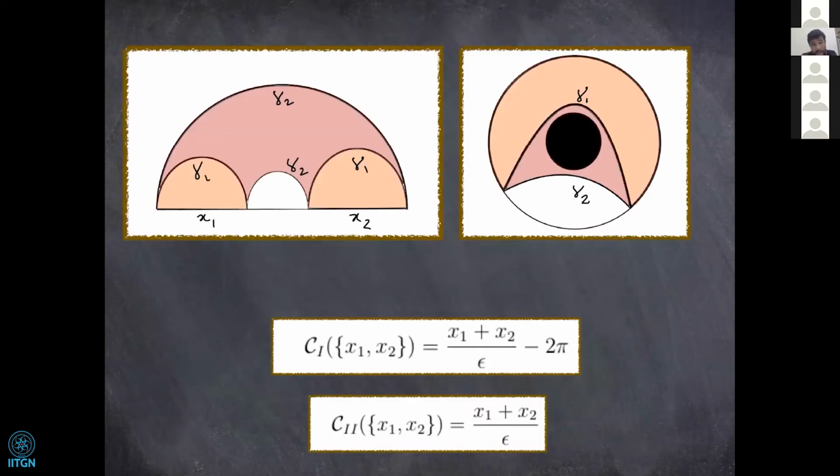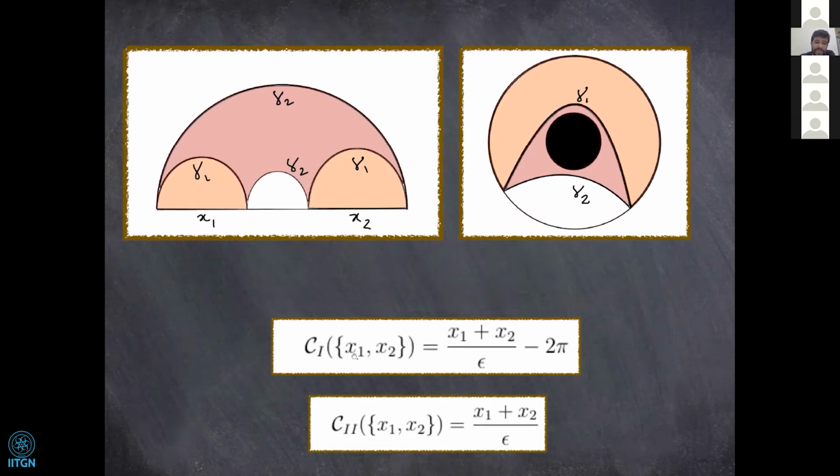But what happens is, if we had, say, X1 and X2 as 2 disjoint subregions, and we keep changing the size of X1 and X2, the initial HRT surfaces are this gamma 1 here and gamma 1 here. But at a later time, if we keep increasing the size of X1 and X2, this connected HRT surface becomes the preferred, or minimal, one.